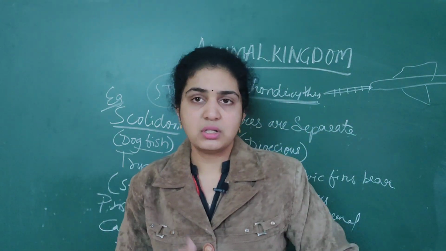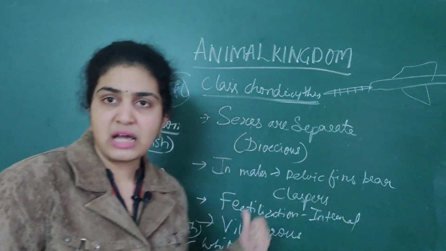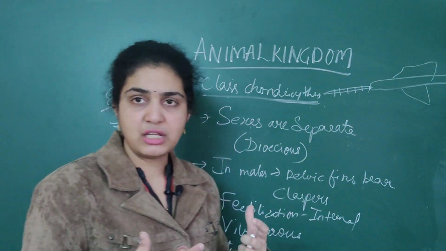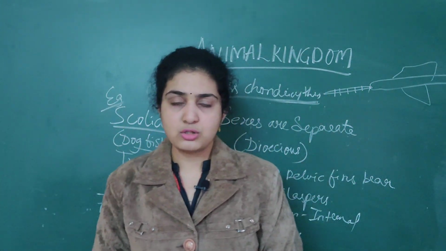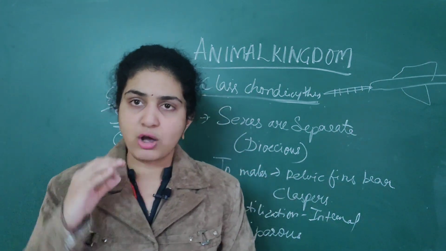So you can remember STPC. So this is about class chondrichthyes. If you read the scientific names two times, it will be very easy for you. In the next class we are going to continue with class osteichthyes.